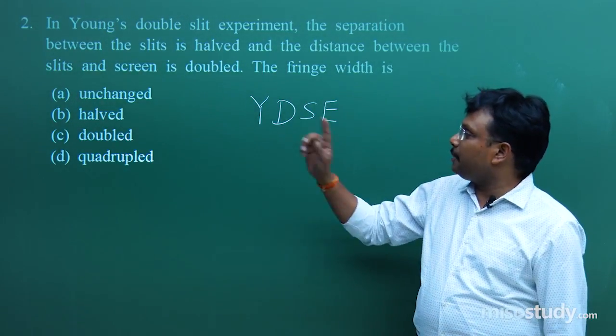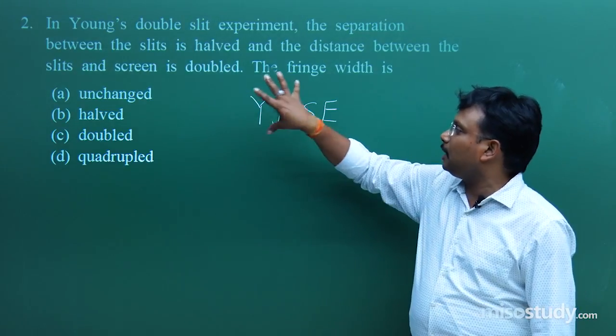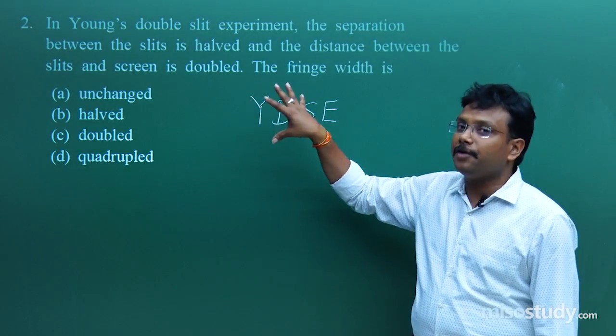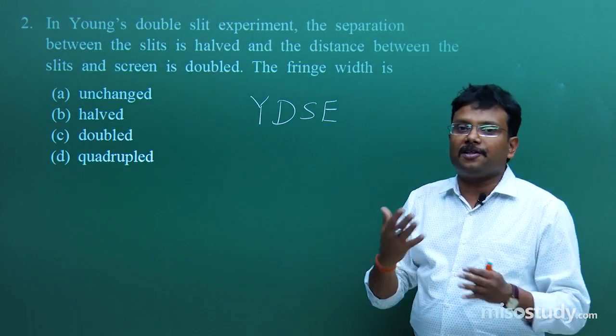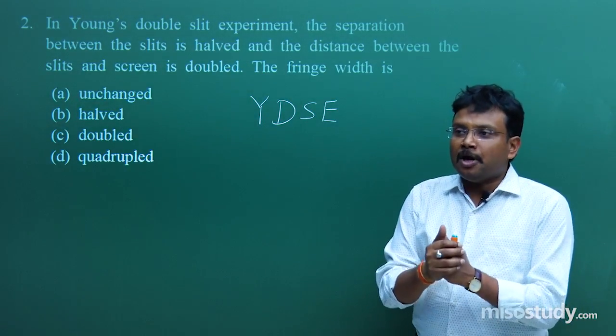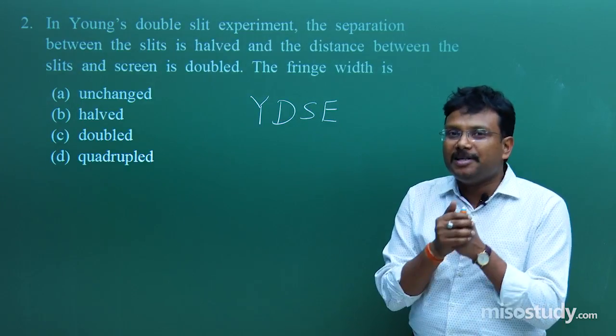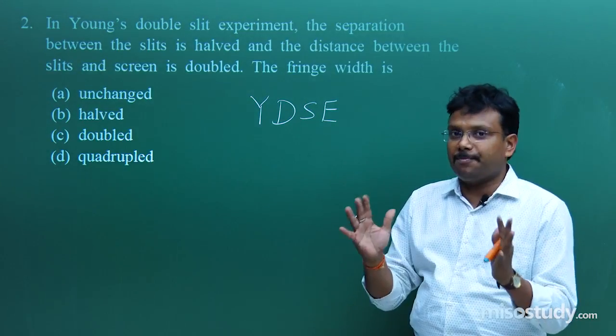At that point of time, I explained that by Young's experimental setup, it has been proved that the phenomenon of interference is taking place. So it was a way of proving, yes, these are waves.